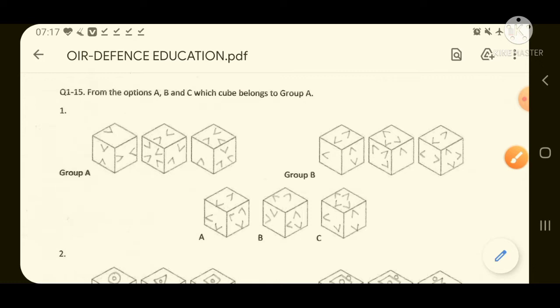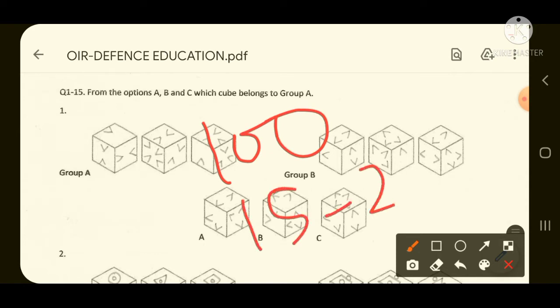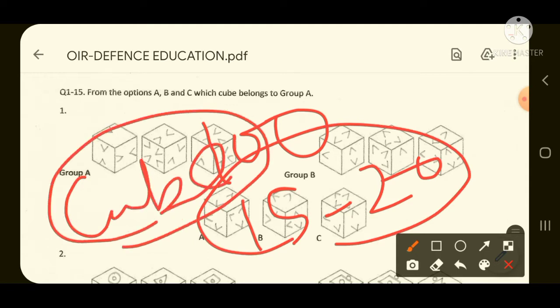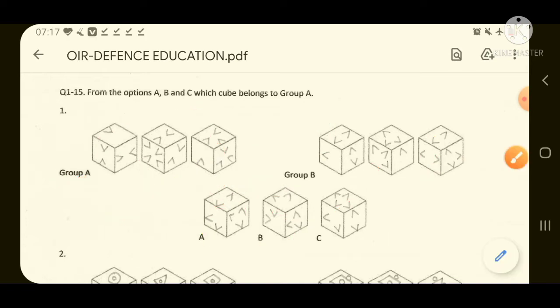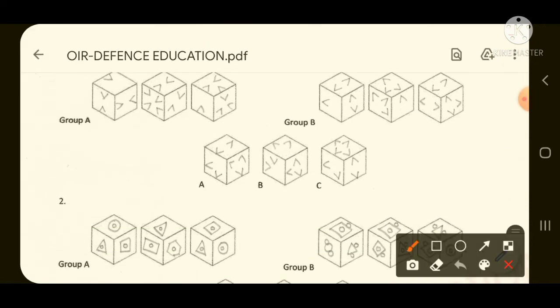This is your short question. For example, let's say 100 questions are asked in your SSB, then at least 15 to 20 questions will be from the cube type only. So watch this video till the end to get a clear idea and clarify all the doubts which are there in your mind.